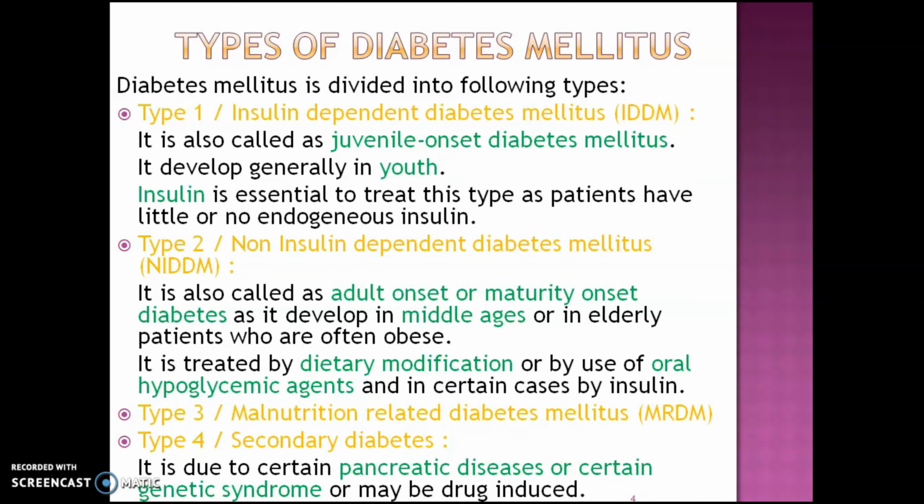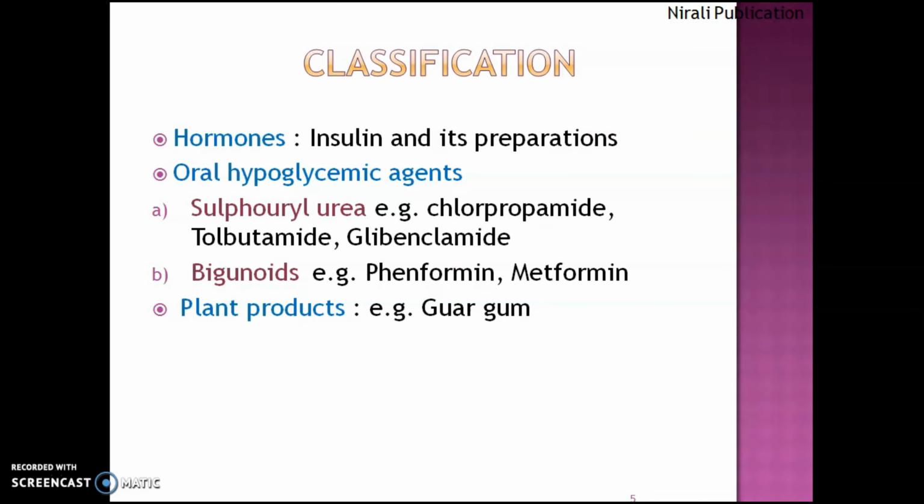Type 1 is also called juvenile onset diabetes mellitus. It develops in the youth. For this type, insulin is essential to treat. Type 2 is also called adult onset or maturity onset diabetes mellitus. It develops in middle aged or elderly persons. For this type, dietary modifications and some hypoglycemic agents are required. Type 4 generally occurs due to certain pancreatic diseases or certain genetic syndromes, or may be drug induced.